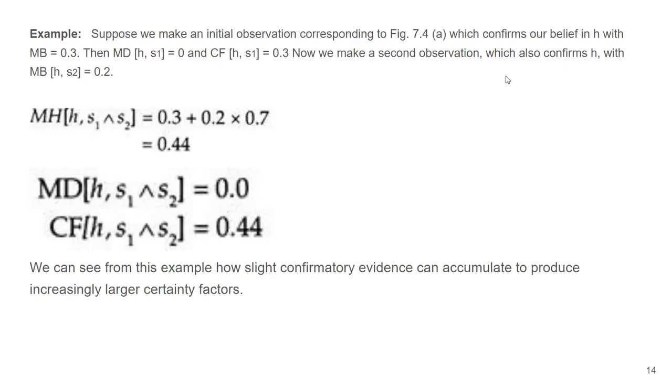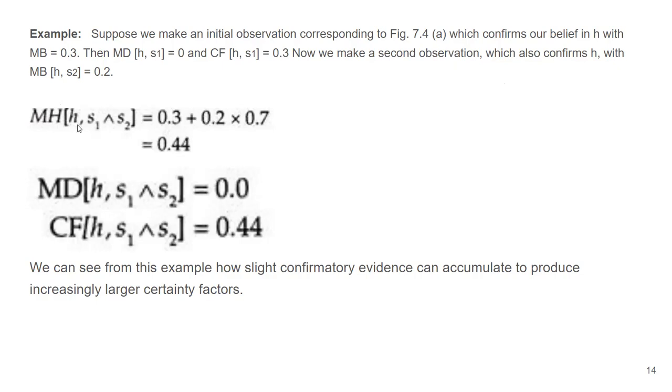So you have one hypothesis and one evidence only in that case. Now we make a second observation, that is, a second evidence is present which also confirms H with MB of H, S2 equal to 0.2. So how are we going to calculate the measure of belief over here? Pardon, this is not MH, it is MB.